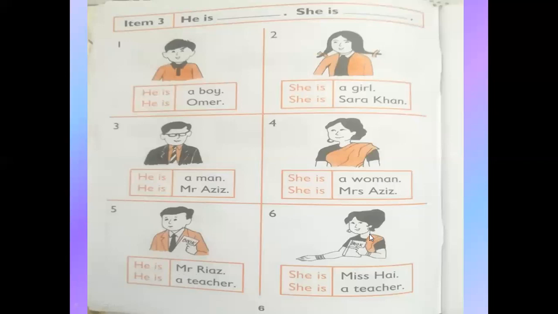Number 6. She is Miss Hay. She is a teacher. Also, she is a teacher and he is a teacher. Both are teachers, but for boys, for gents, for males, we can use "he", and for girls, for women, we can use "she". Is it clear? It means she is a teacher, he is a teacher. Understand?